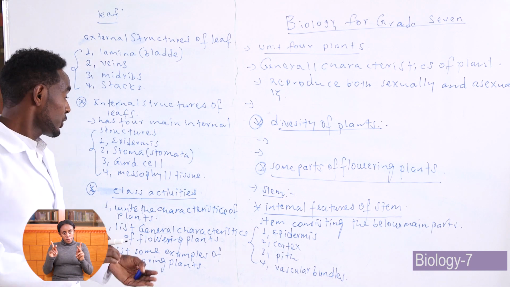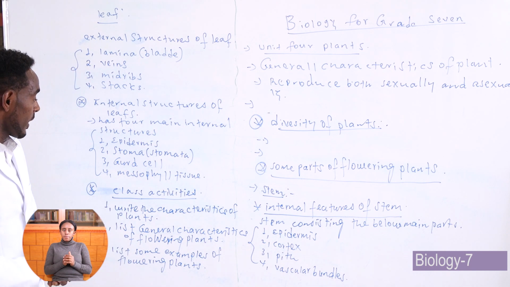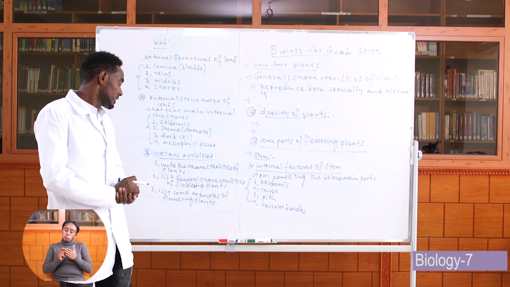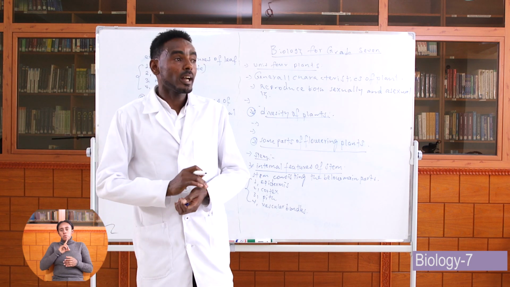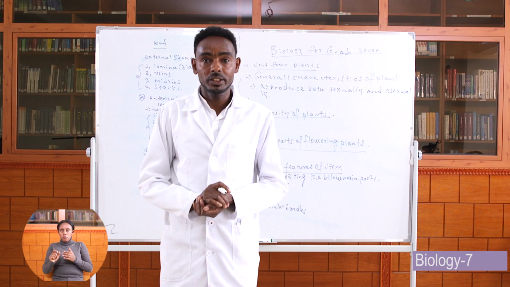Okay, the first question is, write the characteristics of plants. The second one is, list the general characteristics of plants. The third one is, write some examples of flowering plants.